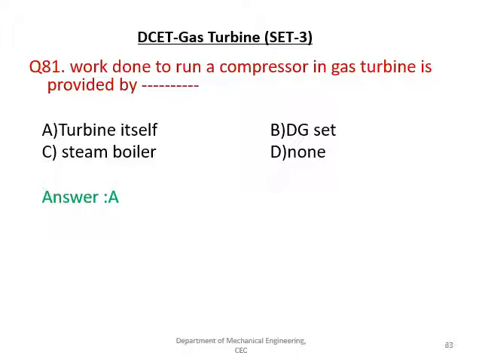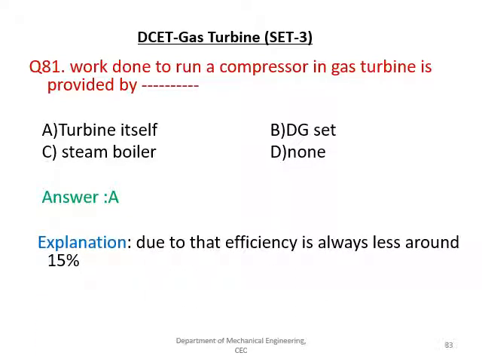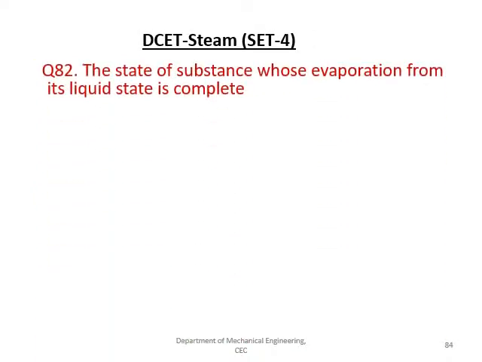And the right answer is A, turbine itself. Due to efficiency is always less, around 15%, because of this reason. The next question is, the state of the substance whose evaporation from its liquid state is complete.